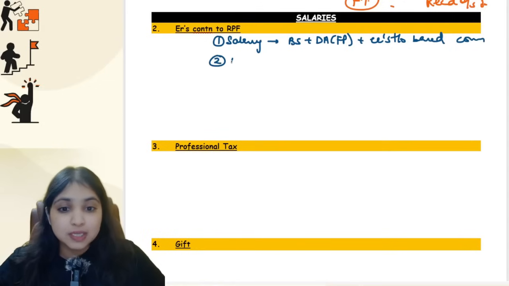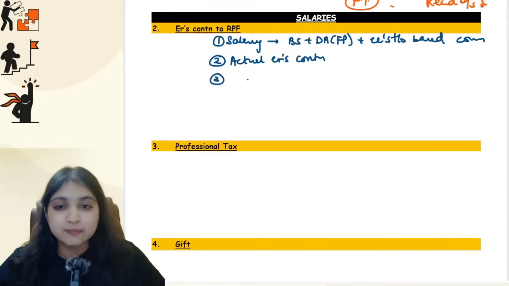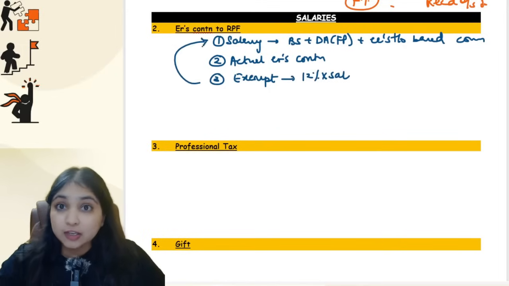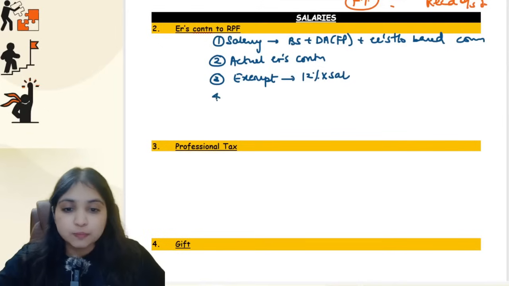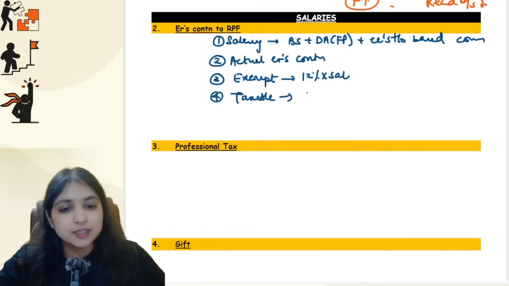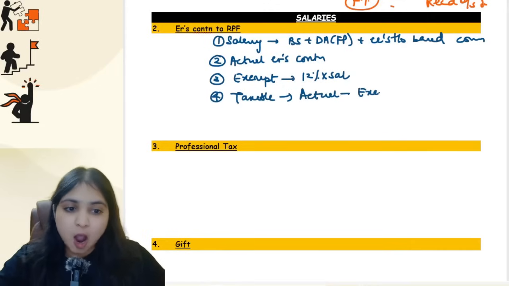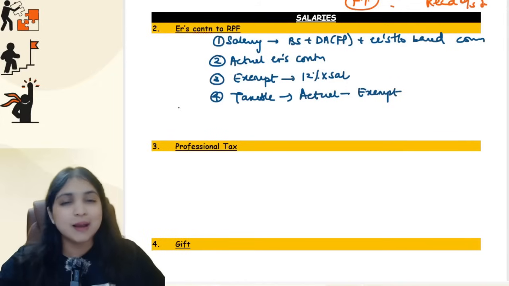Then after this, you will see what is the actual employer's contribution, how much the employer actually contributed. Then your third step will be how much exemption you will get. Tell me how much of the employer's contribution will be exempt for you. 12% of salary. Which salary? The salary which you calculated over here, 12% of salary. So point number 4, how much will be the taxable contribution now? That's all, guys, the difference. Whatever is the actual contribution you received minus whatever is exempt, the balance is going to be taxable.